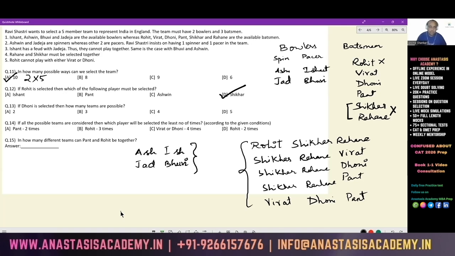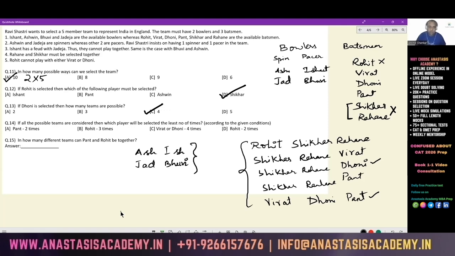If Dhoni is selected, then how many teams are possible? Dhoni is present in this team and Dhoni is present in this team. You've got these 2 groupings of batsmen with Dhoni, but along with these 2 groups of batsmen, you also can select your bowlers in 2 ways. So 2 into 2, you can have 4 teams possible for Dhoni being selected in the team.